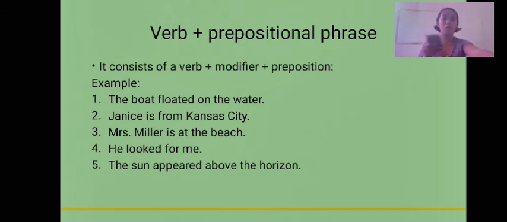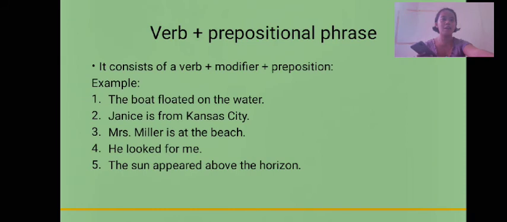"Floated on the water" must be the underlined phrase for that, because floated is the verb, on is the preposition, the is the modifier, and water is the object of the preposition. It is the same with examples number 2, 3, 4, and 5. So we'll move on to that.